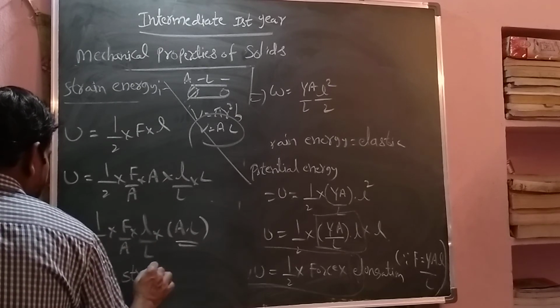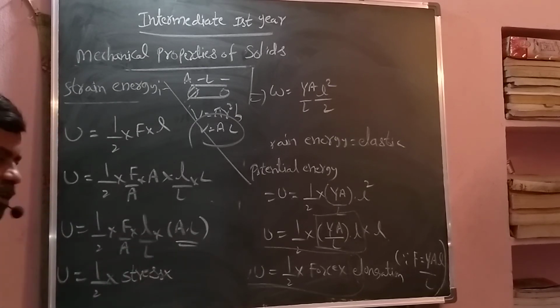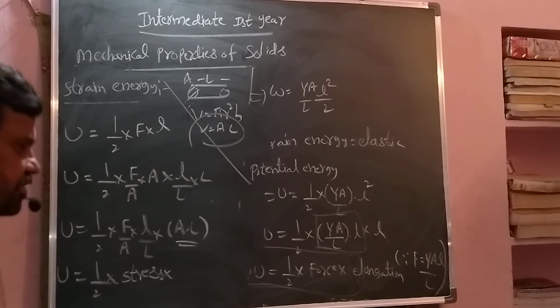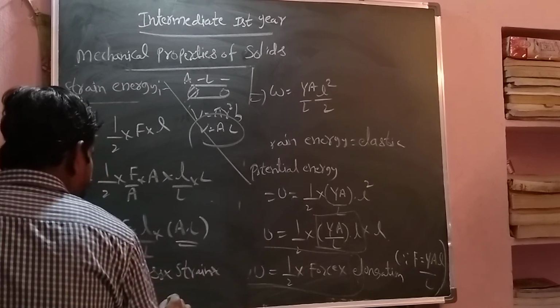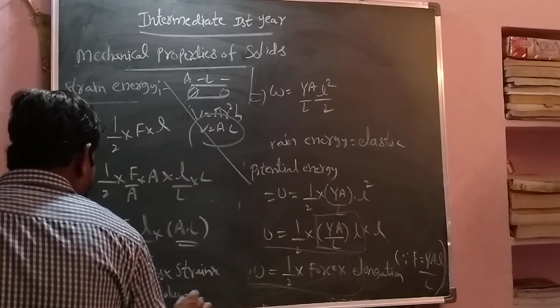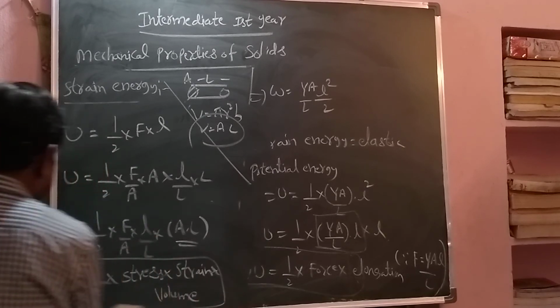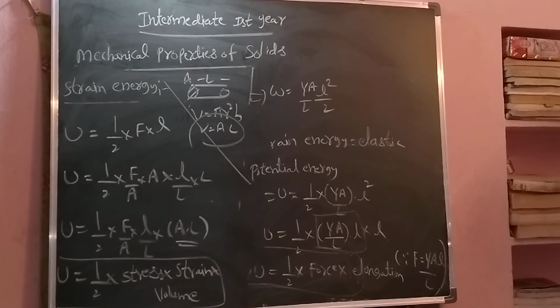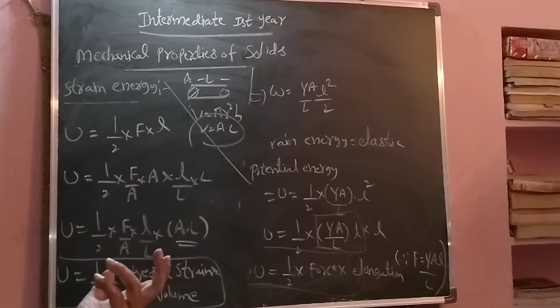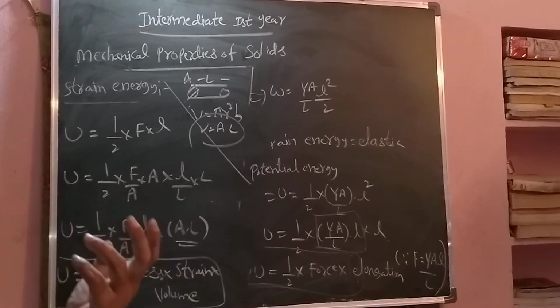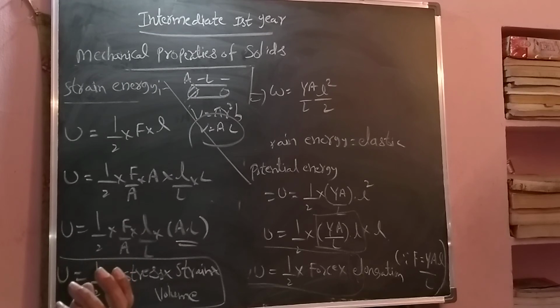How much force you apply, an equal restoring force is generated inside. Here we do some work by applying force, and the restoring force does work. The restoring force is a conservative force, and work done by a conservative force is called potential energy. So that is called elastic potential energy. Strain energy is elastic potential energy; both mean the same thing by definition. So that is about strain energy.